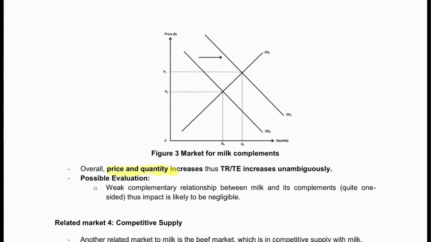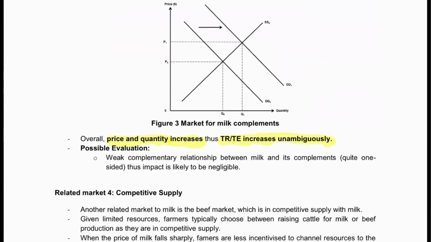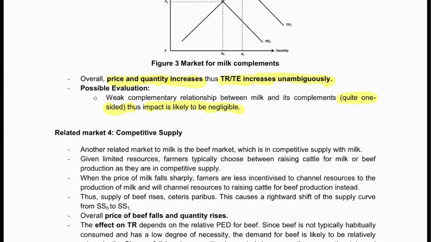So basically, price and quantity will increase. Thus, total revenue increases unambiguously. Of course, for evaluation, you can just rehash the same thing you used earlier. So it depends on the relationship between the complements. Sometimes for these complements, they might not have a very strong relationship because, for example, if you use milk and cereal, not everyone consumes milk with cereal, right? So in this case, we can assume that sometimes they might not really have a strong complementary relationship. So it might be quite one-sided. So the impact is likely to be negligible. So those are some points you could say.